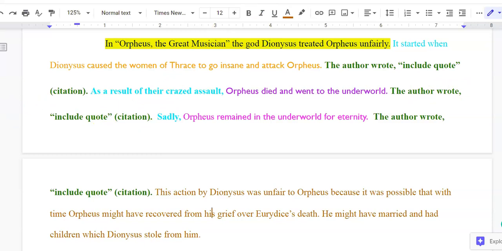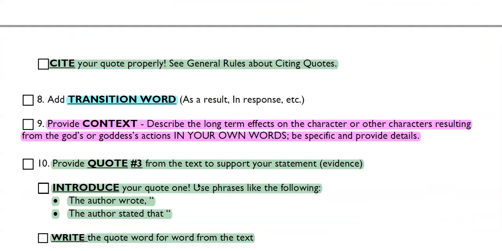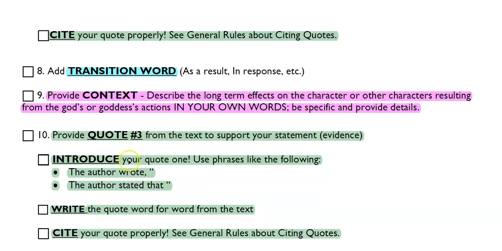So now I've done steps 5, 6, and 7. Go back to my checklist. Step 8 is another transition. This is more of an "in conclusion," "as a result," and "response." And then what was the effect, the long-term effect on the character that resulted from the god's actions, and the quote to support that. So again, transition word, context, quote.